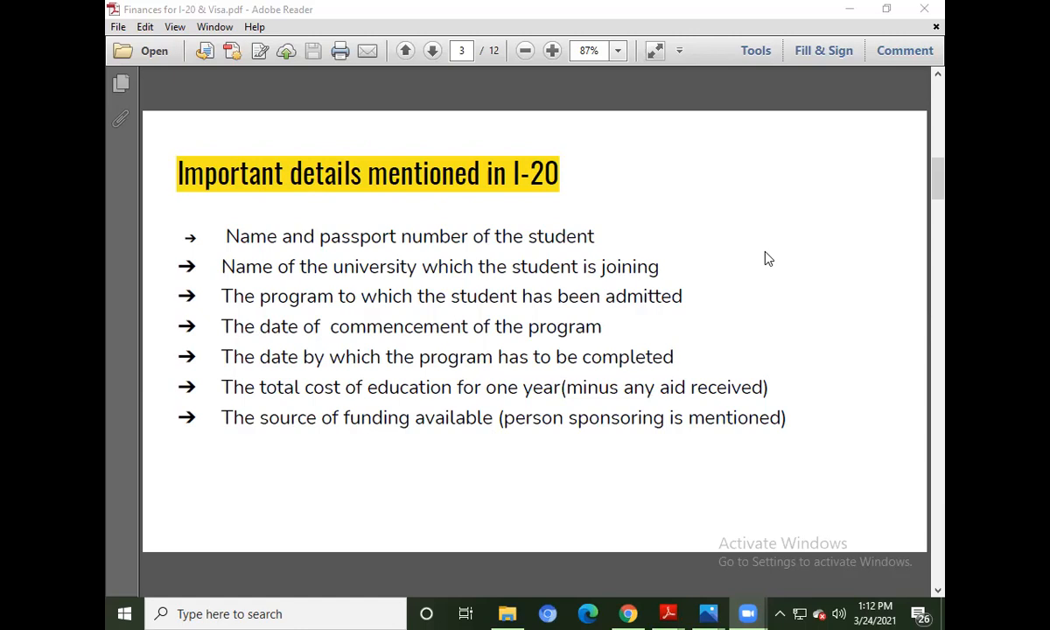There are two columns over there, where one is the total cost of education and the other column is for the source of funding available. So that is also mentioned over there. The source of funding shows what finances you have shown towards fulfilling your I-20. So these are the important details which you have to scrutinize at your end to check whether your I-20 is proper or not.